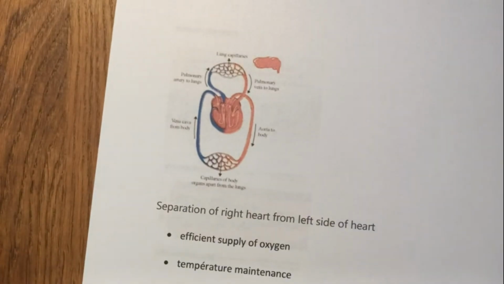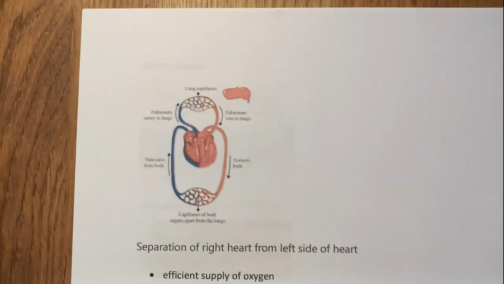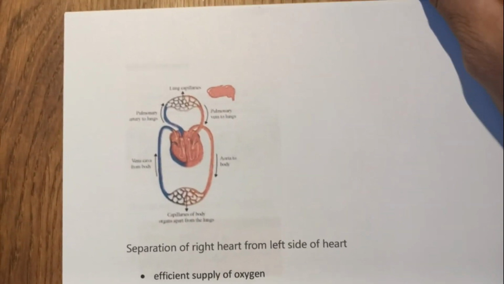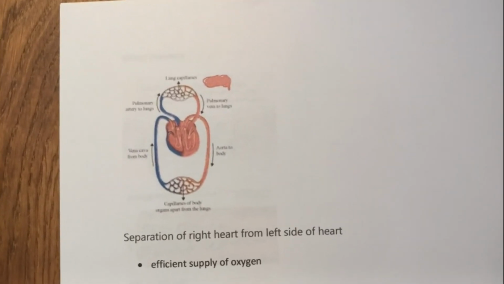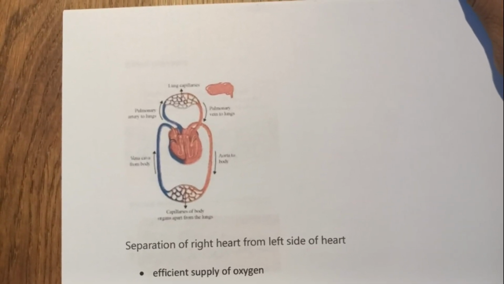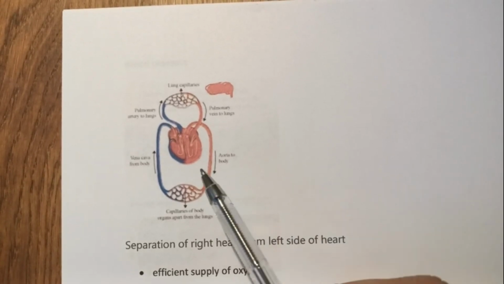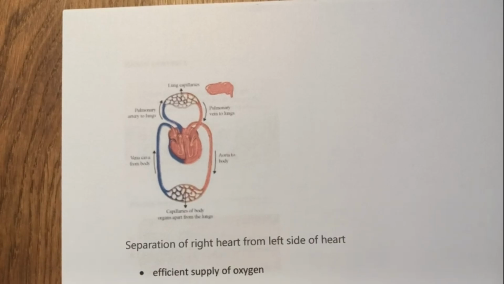Now let's have a look at how the circulation works. Okay, so for human circulation, the separation of the right and the left side of the heart is useful to keep oxygenated and deoxygenated blood from mixing together, and this separation allows highly efficient supply of oxygen to the body, and this is useful in animals that have high energy needs like birds and mammals that constantly use energy to maintain their body temperature.